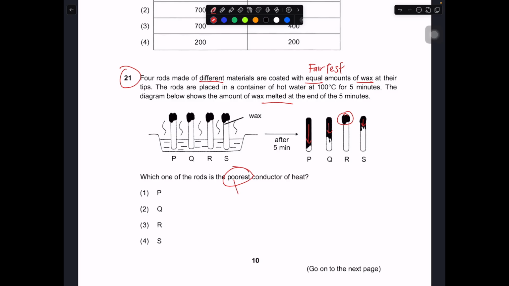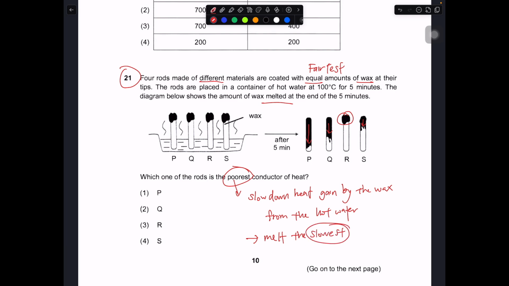The poor conductor in this case will help to slow down heat gain by the wax from the hot water, so it will melt the slowest.